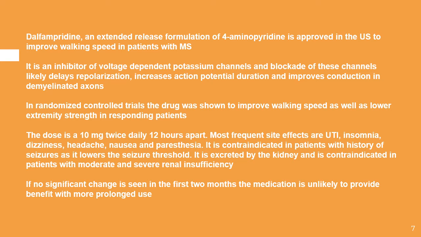In randomized controlled trials, the drug was shown to improve walking speed as well as lower extremity strength in responding patients. The dose is 10 milligrams twice daily, 12 hours apart. Most frequent side effects are UTI, insomnia, dizziness, headache, nausea, and paresthesias. It is contraindicated in patients with history of seizures as it lowers the seizure threshold.